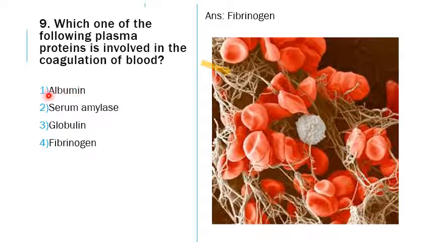If you see the albumin, it is a plasma protein, and it is actually a carrier of many of the vitamins, hormones, etc. in blood. If we see globulin, they are actually usually the immunoglobulins, and they are related to the immune reactions. Serum amylase is usually not much. Actually, amylase is the enzyme that we know is helpful in digesting carbohydrates. Hence, it will be produced in the salivary glands as well as the pancreas. Whenever there is some problem in the pancreas, the serum amylase level will be high.